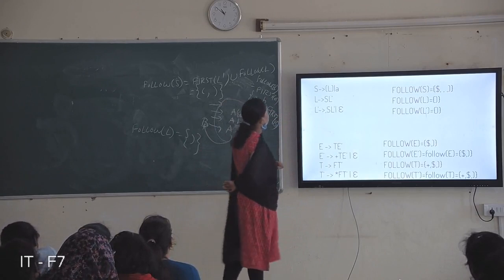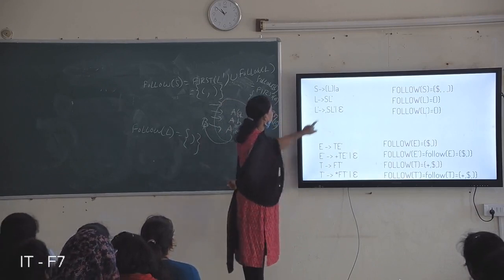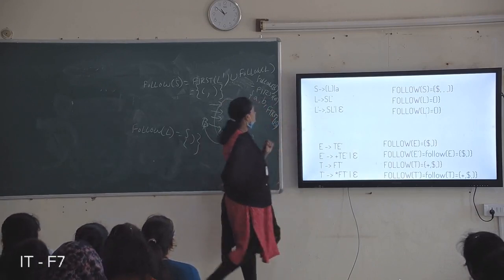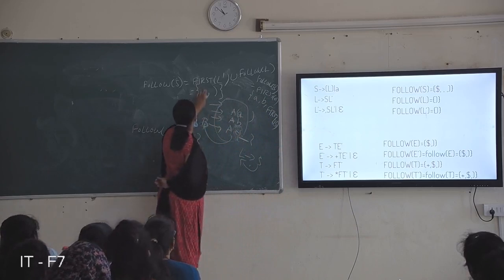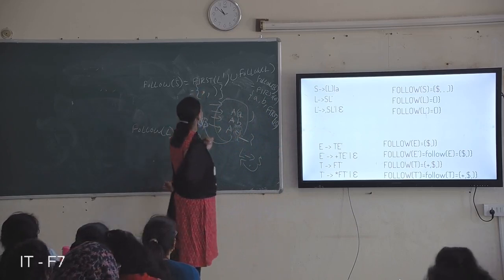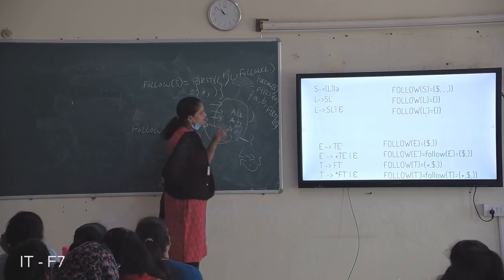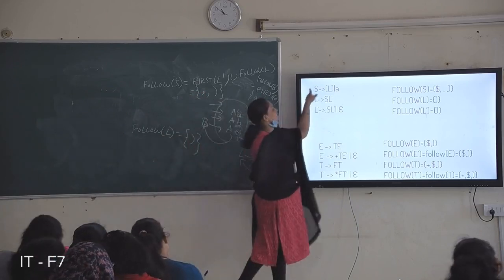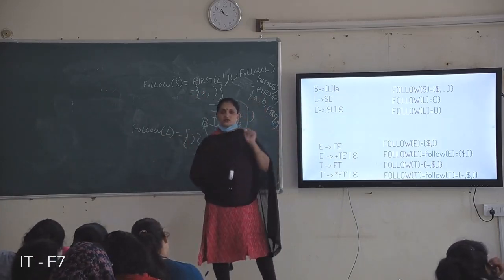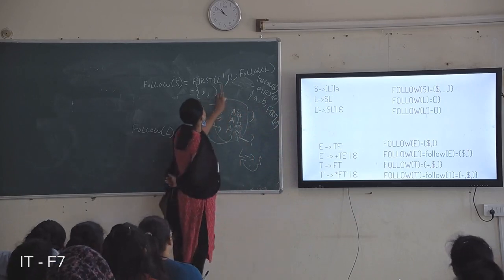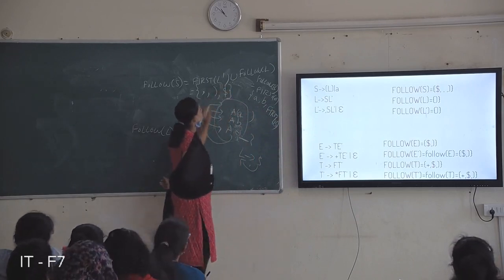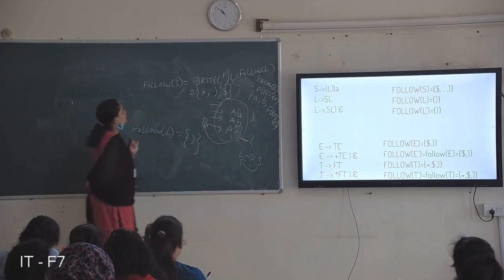What is first of L dash? First of L dash is comma. But we are writing first of S. Comma, this one. First of L dash is comma, closed brace. And S is a starting symbol, so you must include dollar also. Dollar. So total 3 symbols in follow of S.